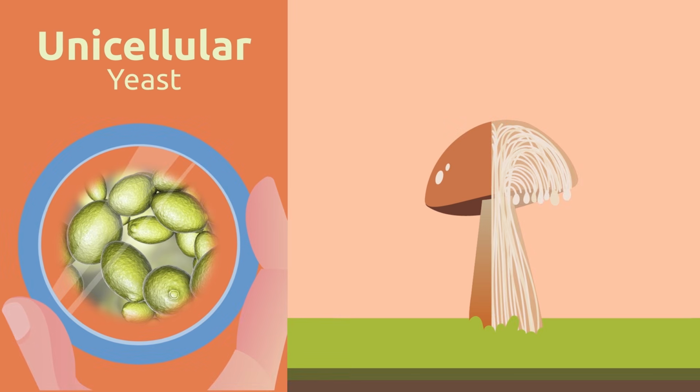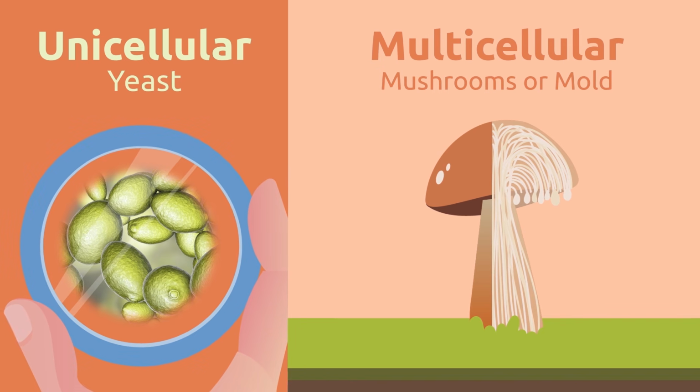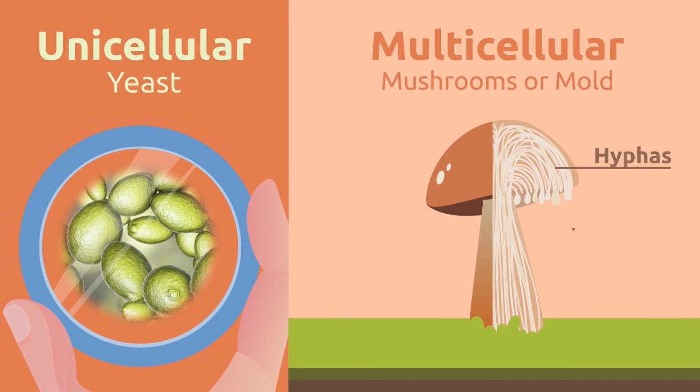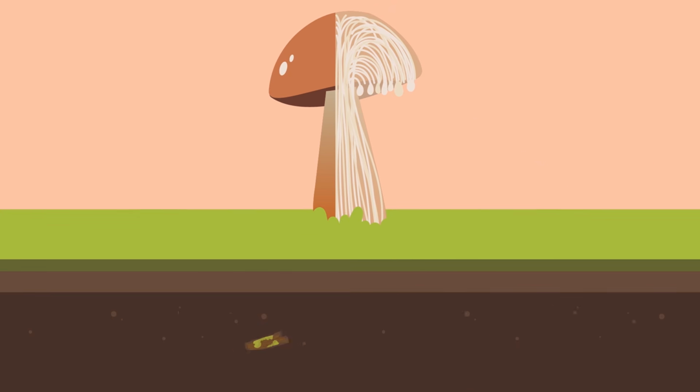Other fungi are multicellular. These are composed of many cells, grouped together, forming long, thin strings called hyphas. Hyphas form the reproductive structures. The mushrooms, or the mold, contain spores by which fungi reproduce. We usually find fungi under the ground, on pieces of wood, or on decayed food.